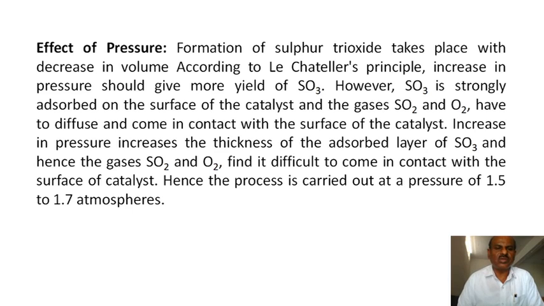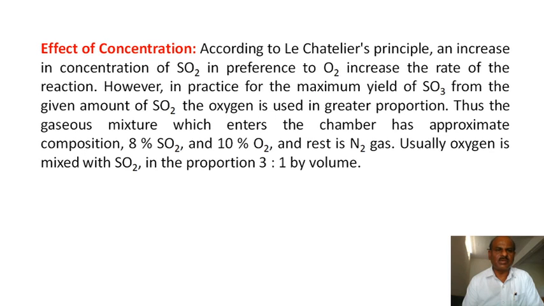When SO2 and O2 react, there are 3 volumes, but only 2 volumes of SO3 are obtained, and hence this reaction is more favored. The number of volumes of reactants is more as compared to the product, and hence this reaction is more favored by increased pressure. Near about 1.5 to 1.7 atmosphere is the pressure which is to be applied to get a good yield of the product.